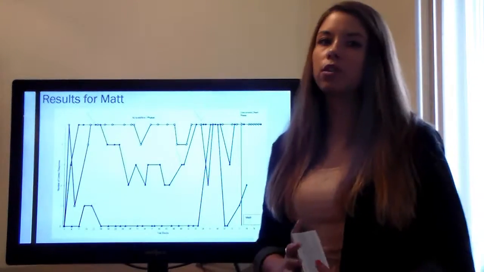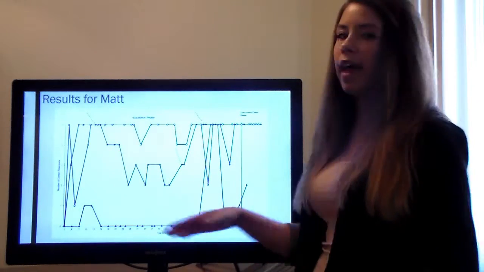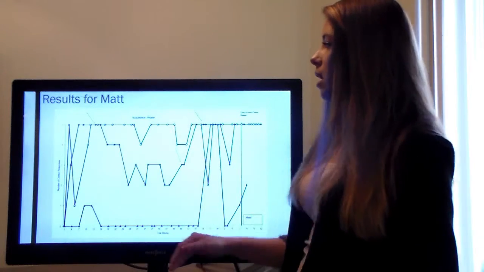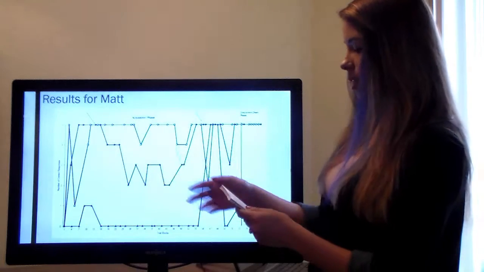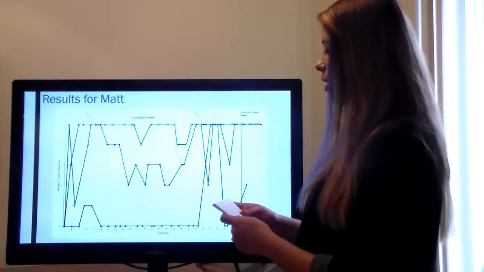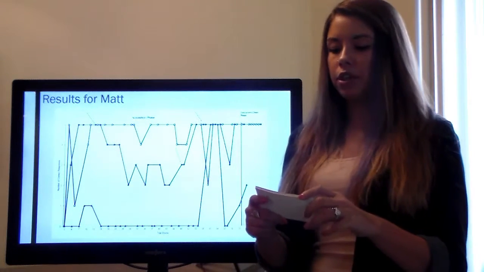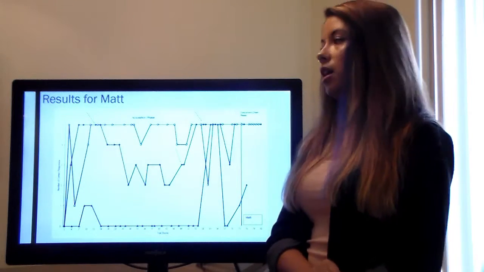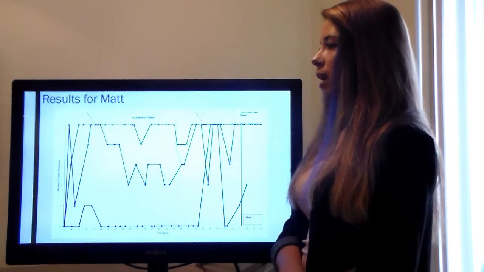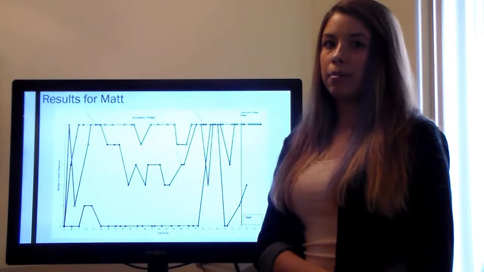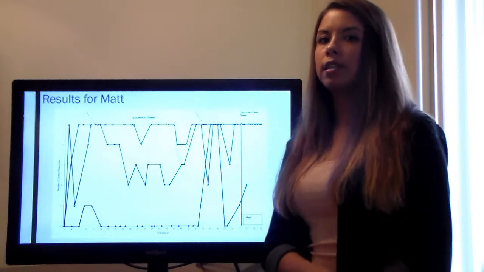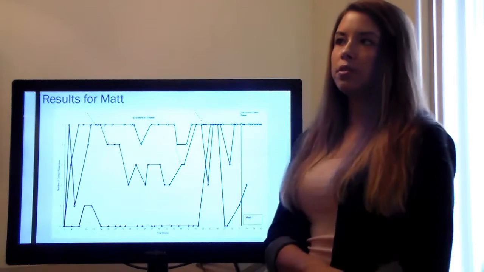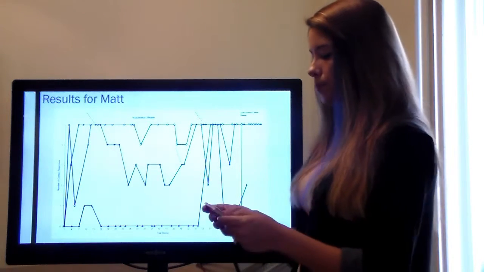Now I'm going to move on to the results for Matt. The same rules apply. On the x-axis, trial blocks are depicted, and on the y-axis, the number of correct responses are depicted on the side. On trial 14, researchers introduced different distractor stimuli due to Matt inconsistently responding to the target that resembled the American flag. So researchers took out those flags and replaced them with new flags that did not resemble the American flag and hoped to promote skill acquisition.